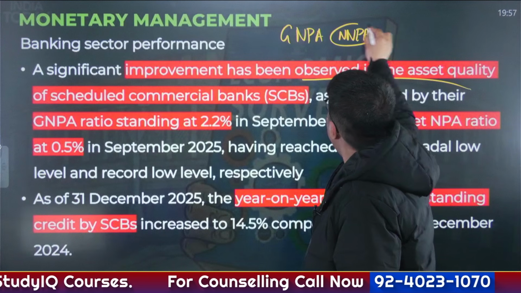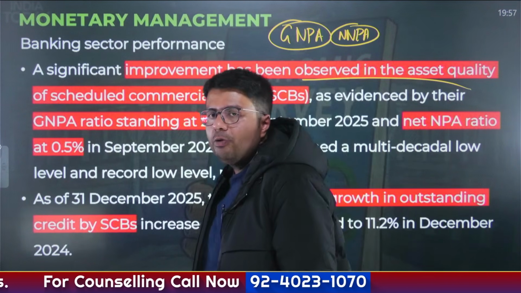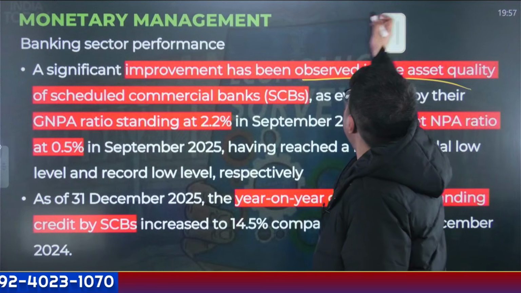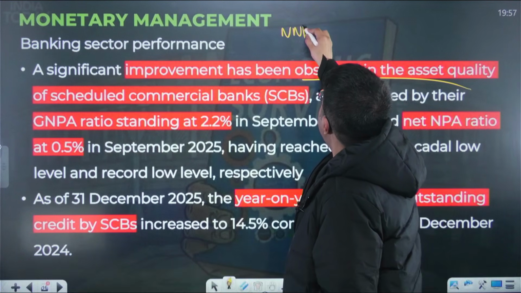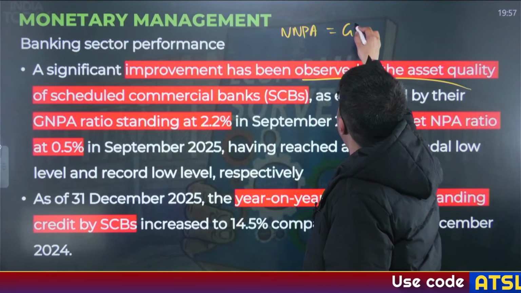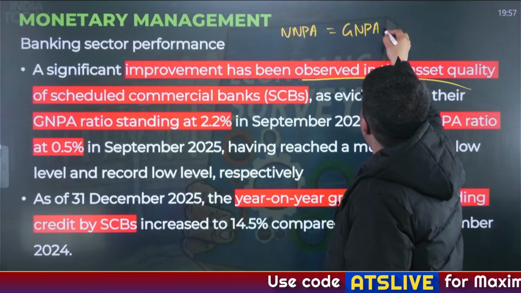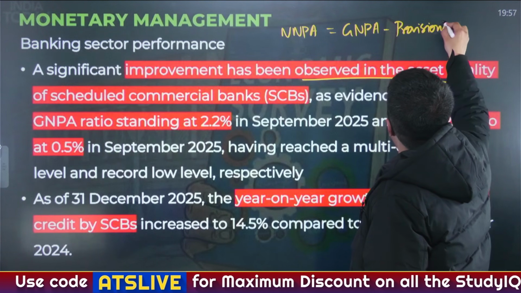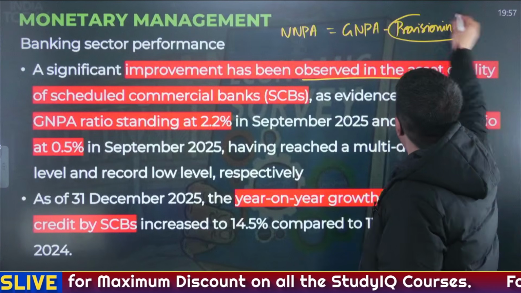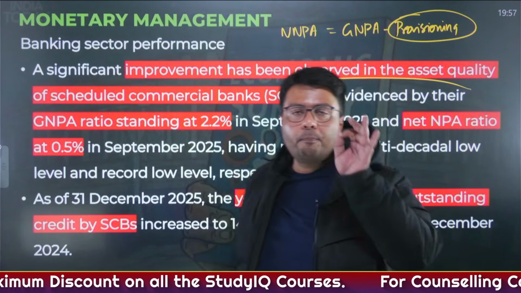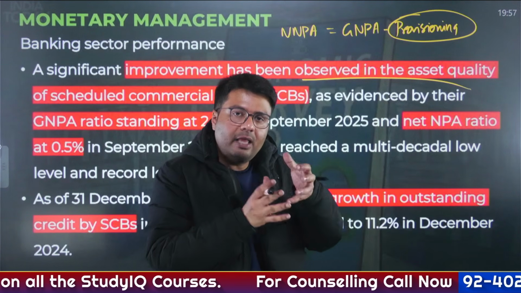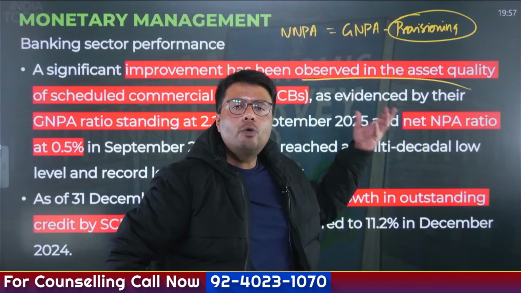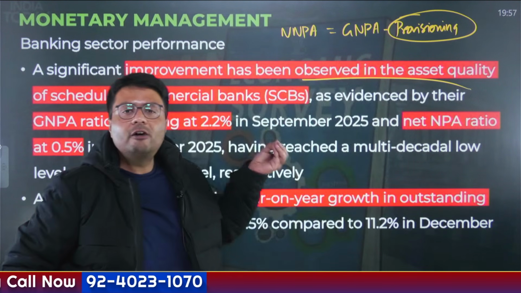Now, you need to understand the difference between gross NPA and net NPA. To calculate net NPA, you take gross NPA and subtract the provisioning that the banks have done against those NPAs. What is provisioning? Provisioning is basically a percentage of loan amount that the banks keep aside from their profits and capital in order to compensate for the loans that have become NPA.